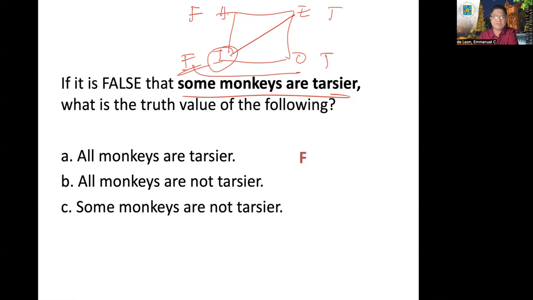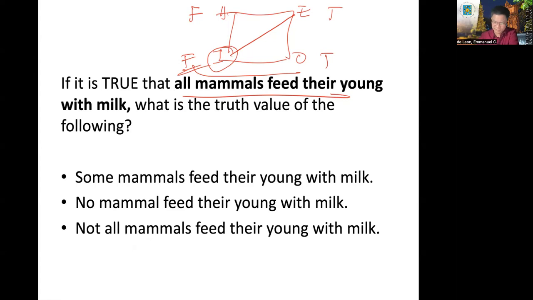If an I proposition is false, necessarily it's true. That is contradiction, right? Contradictory opposition. Some monkeys are not tarsier. That is an O proposition. So if an I is false, necessarily it's true. We call that subcontrary relation. Okay. Another example.